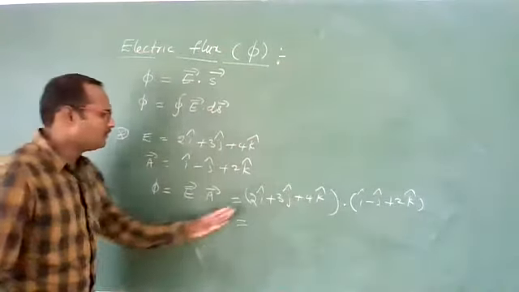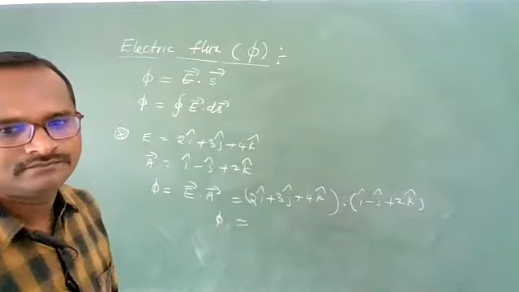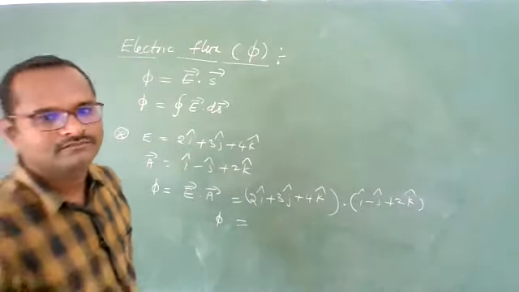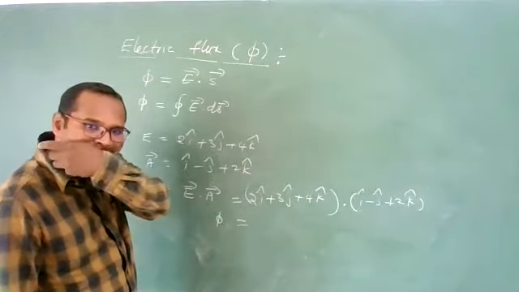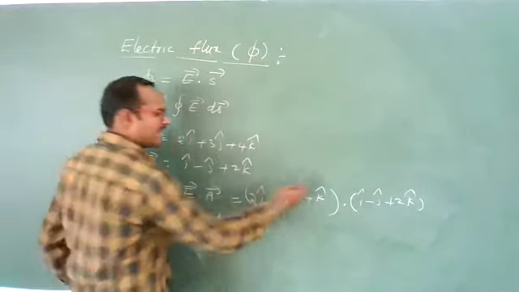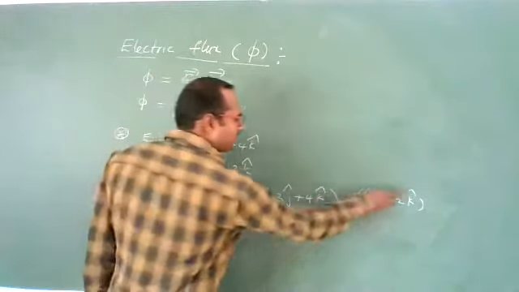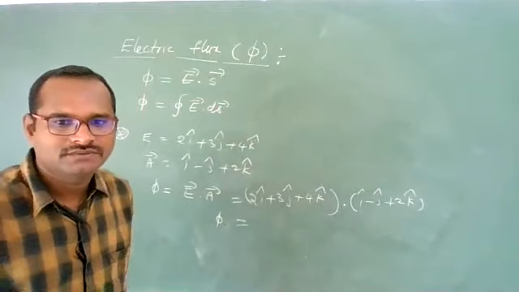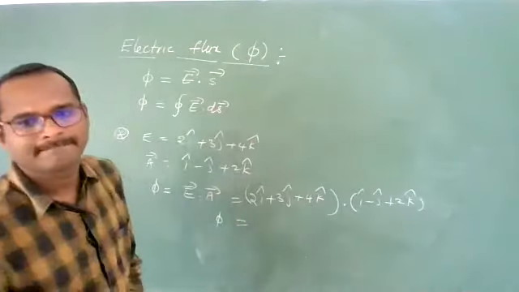Okay, now you find the dot product. Dot product, what to do? i cap multiplies with i cap, j cap with j cap, k cap with k cap, along with the sign.